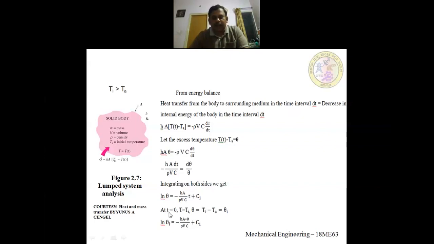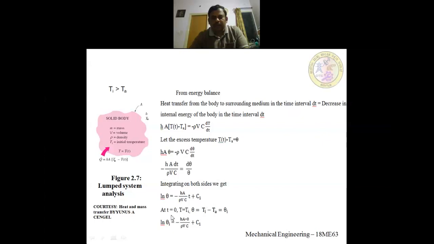Now at t equal to 0, that means at the initial condition, when time is 0, then the temperature T will be equal to Ti. So what will theta be? At the initial temperature, theta will be Ti minus Ta, which is equal to theta i.